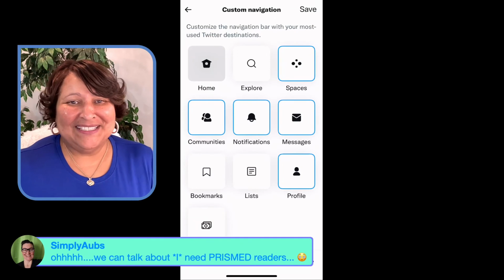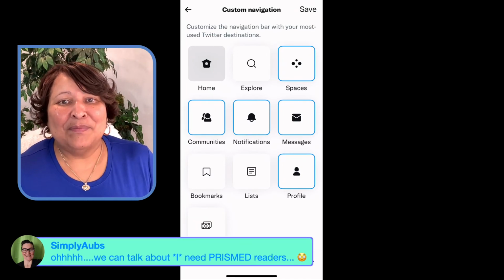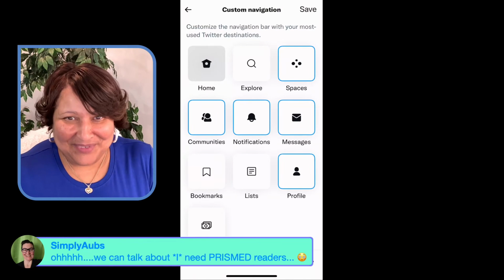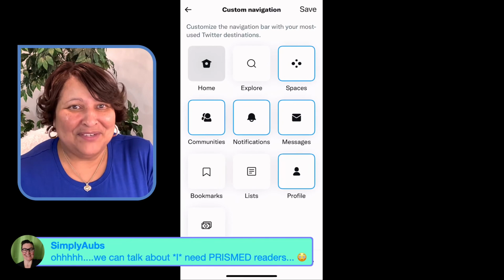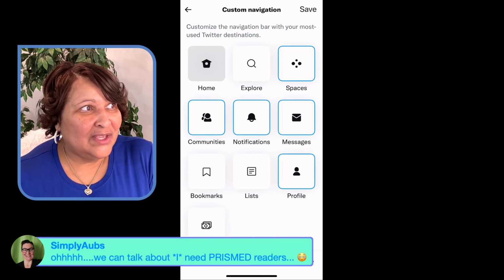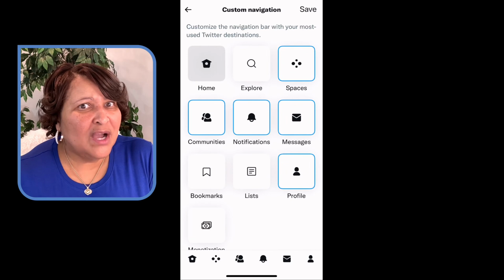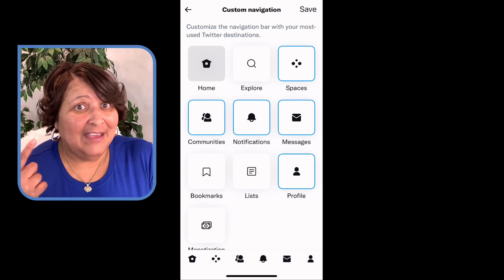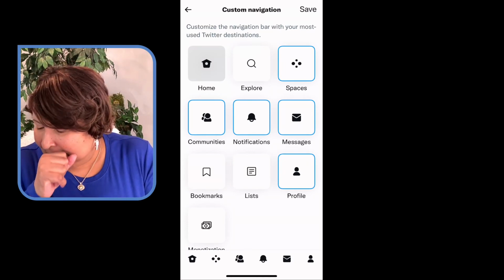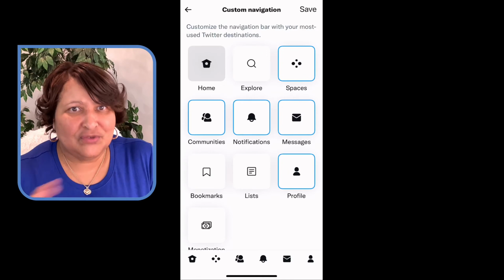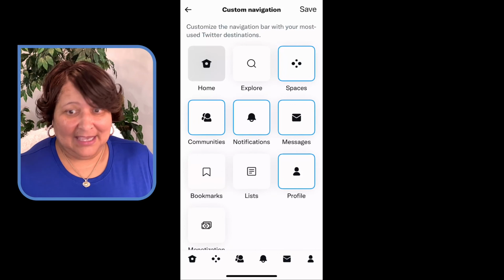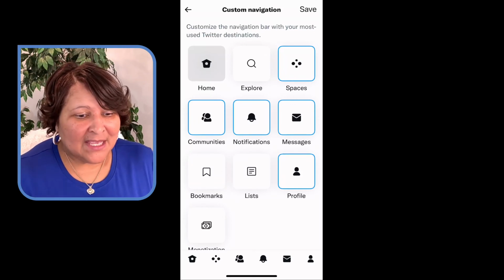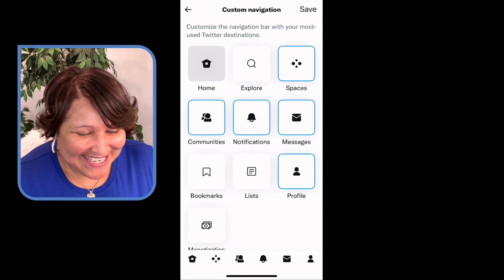And, oh, we can talk about, I need a Prismed readers. Okay, Prismed readers. Yes, I started off with 2.00 readers and then I graduated to 2.50 and I actually did have cataract surgery, so actually after 2.50 I went to prescription glasses for a while. And I still have my prescription glasses, but I had to get cataract surgery this year as a matter of fact. So back on task here.